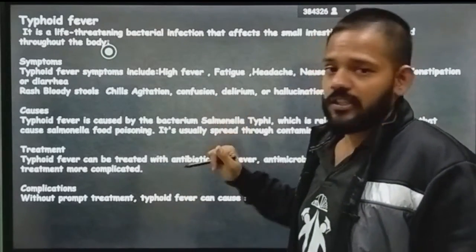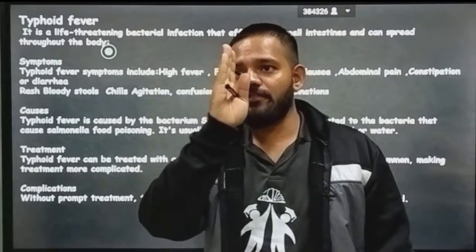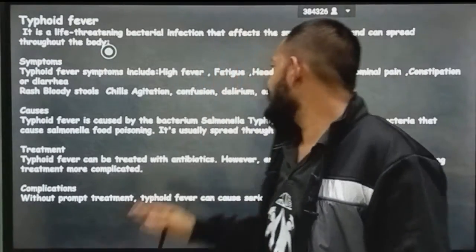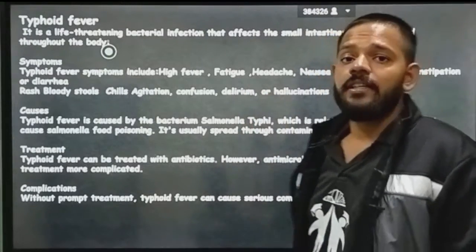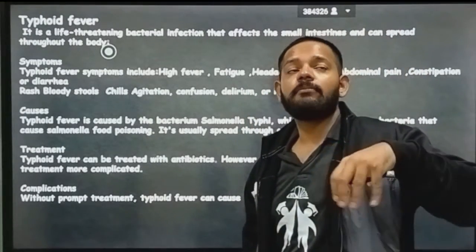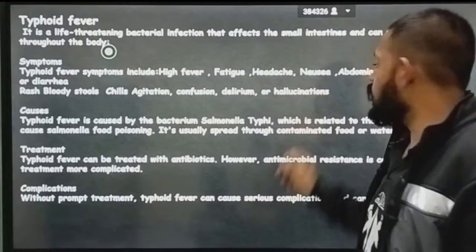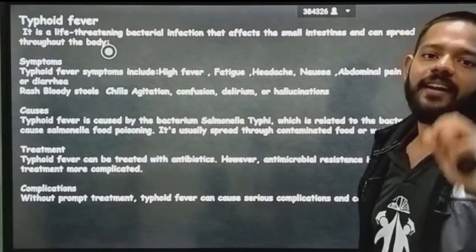Then confusion. When you want to focus on something with your eyes, you get confused seeing it. Delirium is a condition, a term in which you feel very bad. Then hallucinations, which means seeing stars in the daytime.